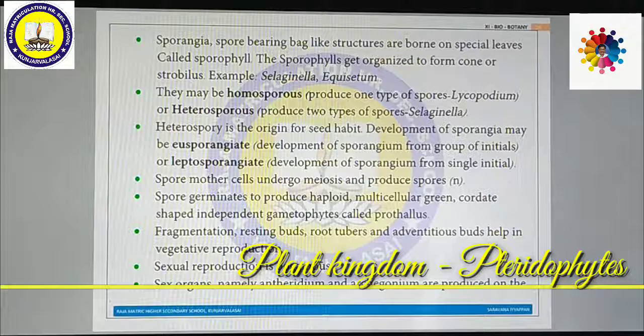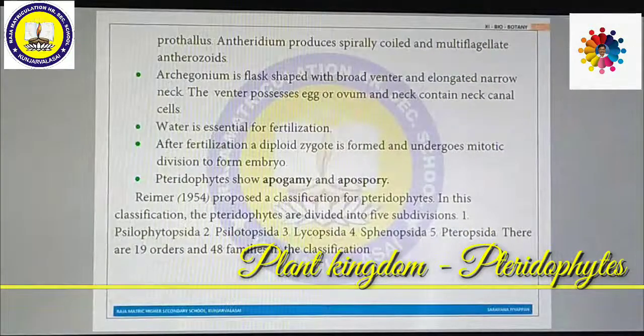Sexual reproduction is oogamous. Morphologically and physiologically dissimilar gametes fuse together. Sex organs are antheridium and archegonium. Antheridia are male reproductive organs and archegonia are female reproductive organs, produced on the prothallus. Antheridium produces spirally coiled and multiflagellated antherozoids, the male gametes.